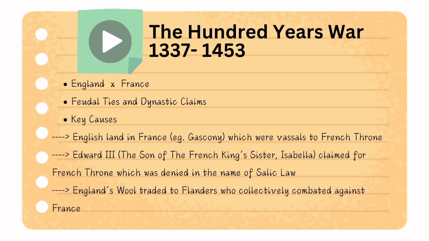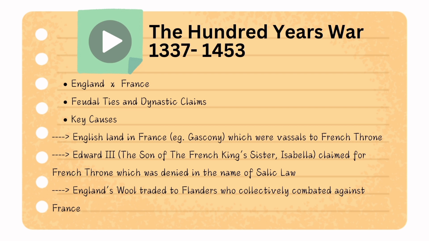There was English land in the French kingdom, for example Gascony, which acted as vassals to the French throne. Even though the land was owned by the English, they had to pay taxes to the French throne. And there was Edward III's claim over the French kingdom. Why? Because he was the son of the French king's sister, Isabella. He wanted the French throne, but it was rejected in the name of Salic law.